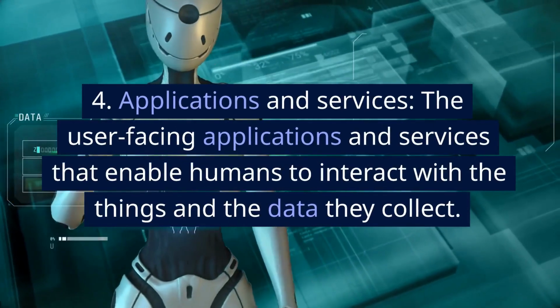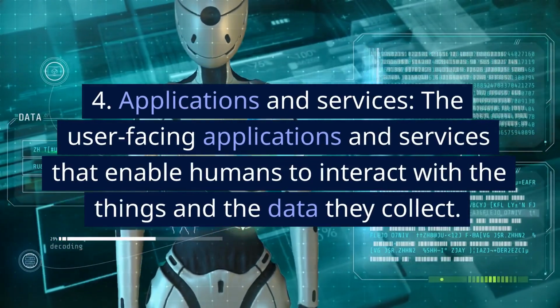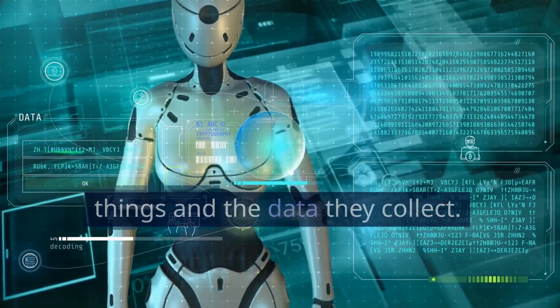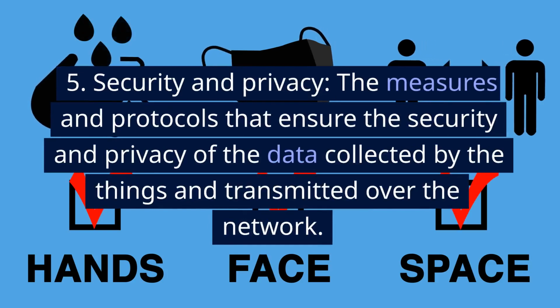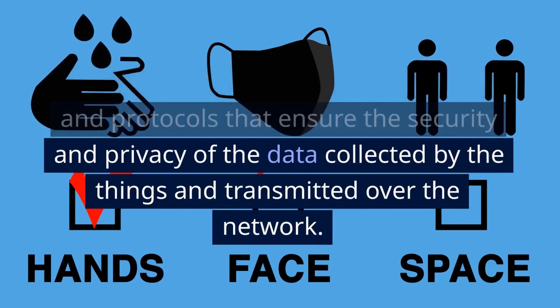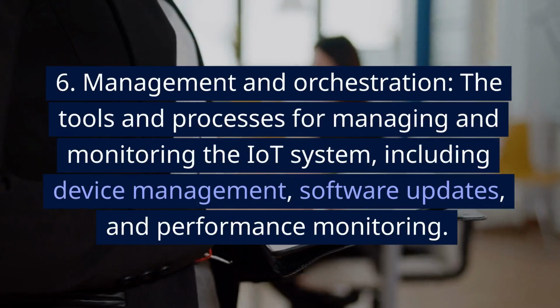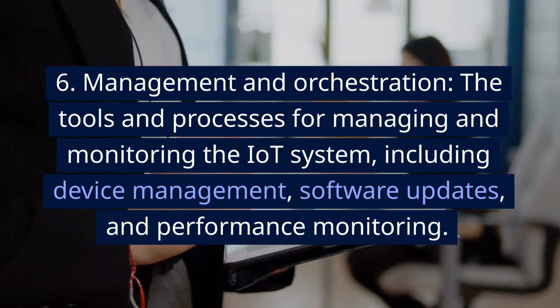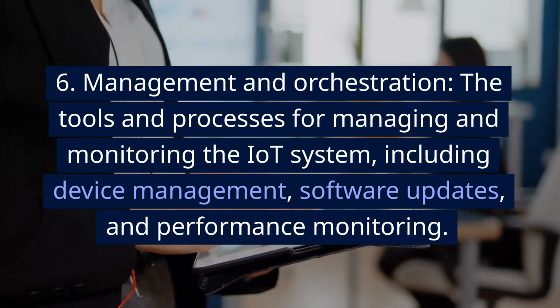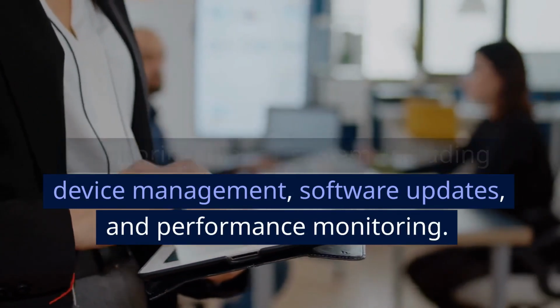4. Applications and services, the user-facing applications and services that enable humans to interact with the things and the data they collect. 5. Security and privacy, the measures and protocols that ensure the security and privacy of the data collected by the things and transmitted over the network. 6. Management and orchestration, the tools and processes for managing and monitoring the IoT system, including device management, software updates, and performance monitoring.